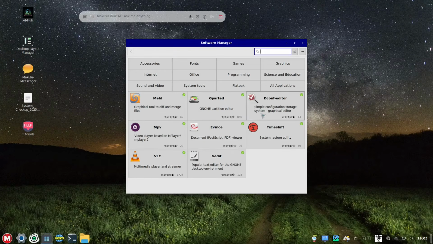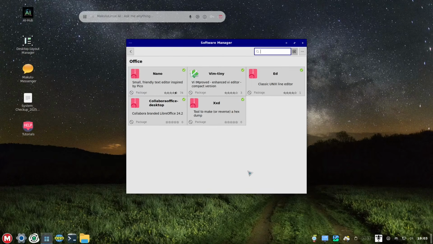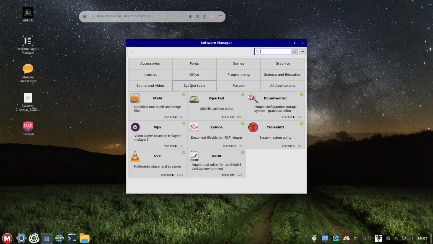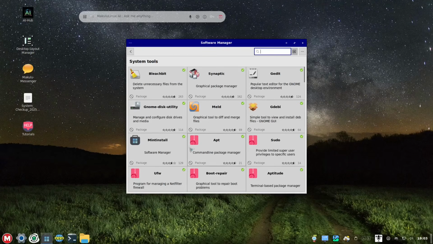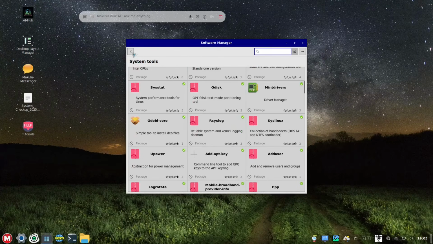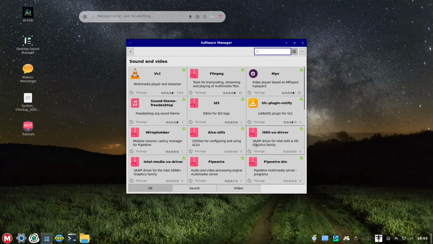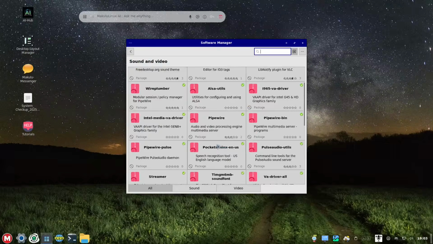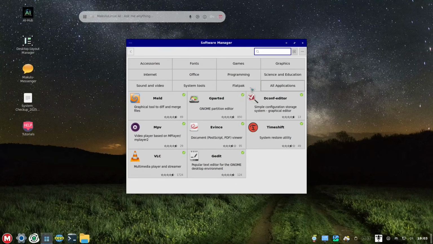So we have all those checks right here, which means it is already installed. But if you want to install, for example, different types of tools, you also have this. Oh, almost everything is already here. Okay, I don't need to install a lot because it is already installed.